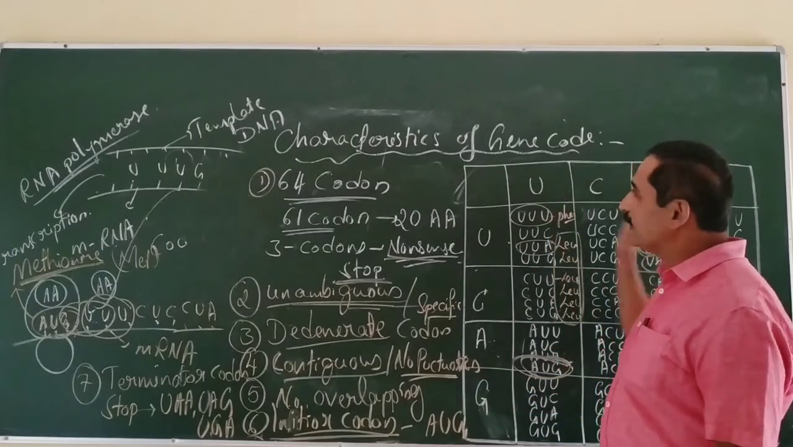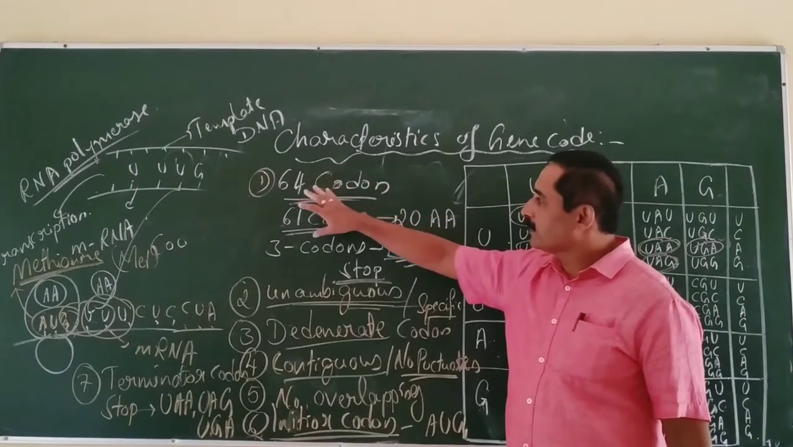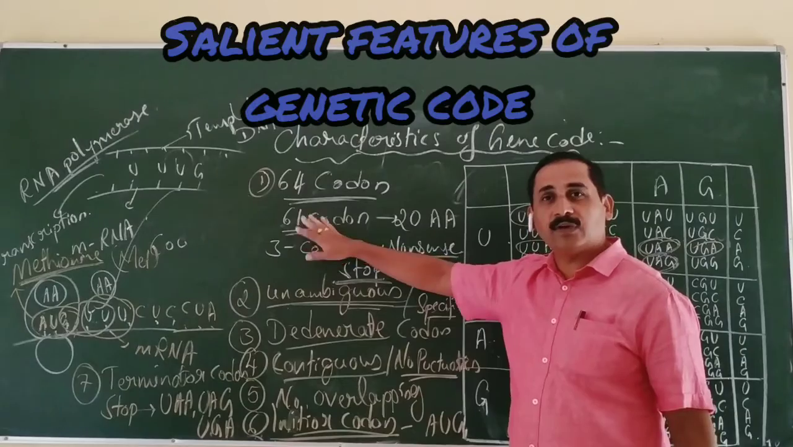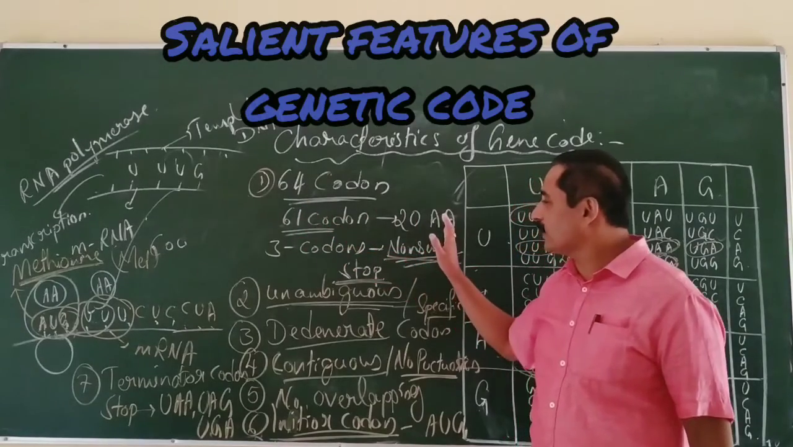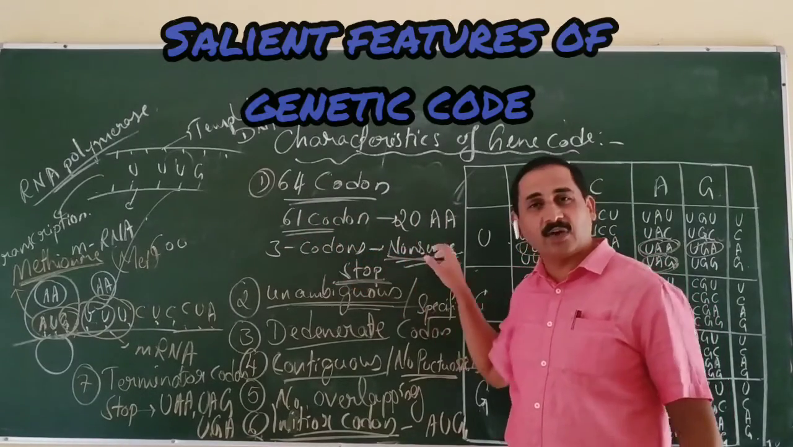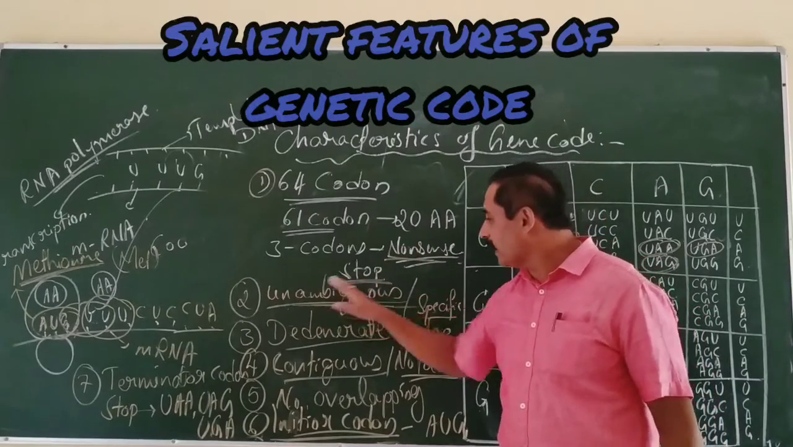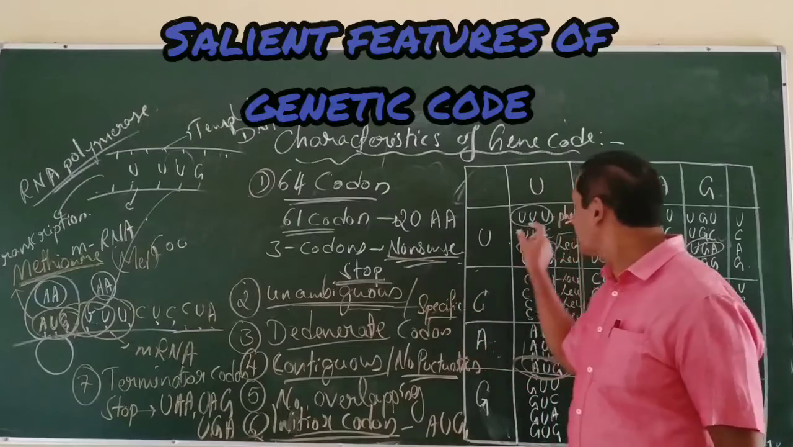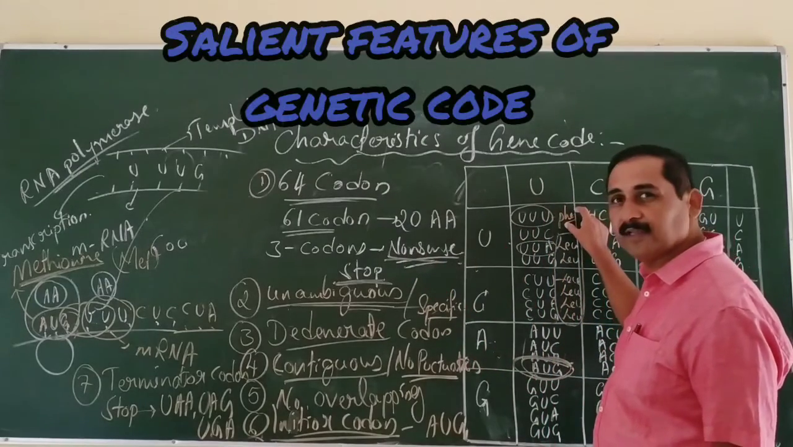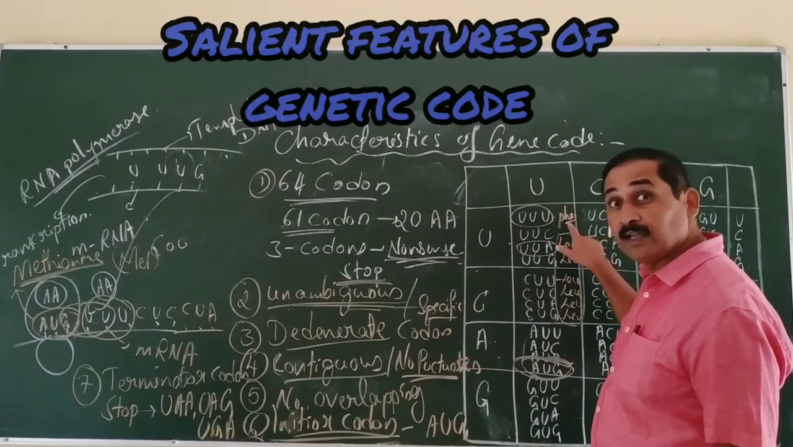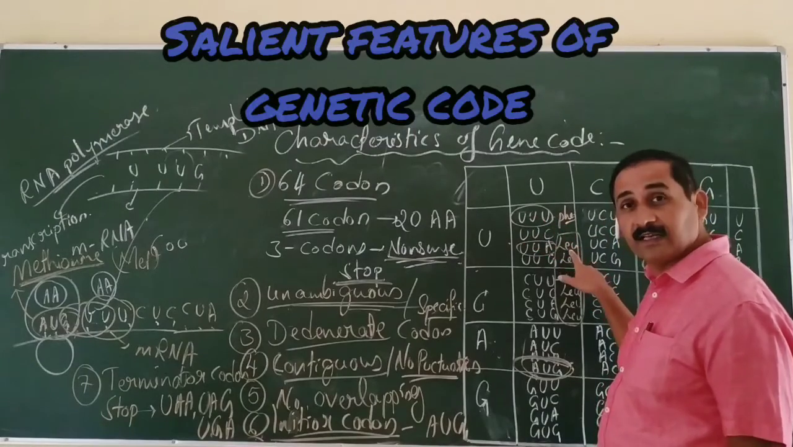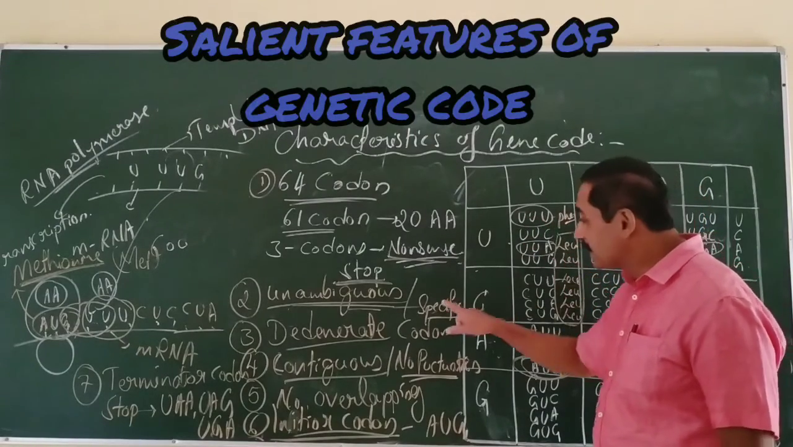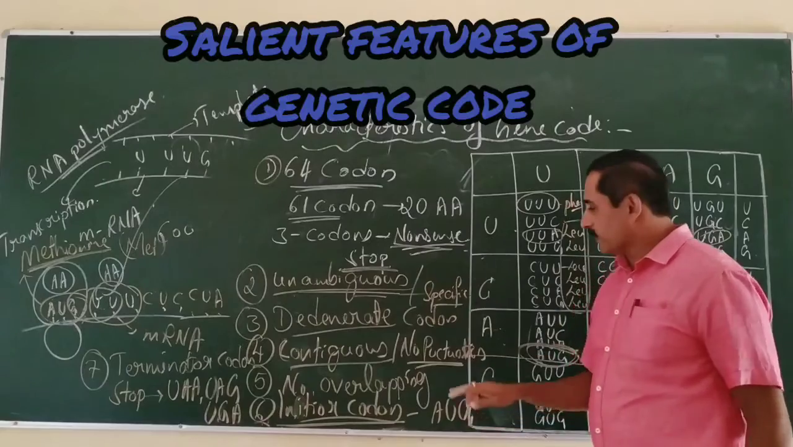The 64 genetic codons are possible. Out of 64, 61 code for 20 amino acids. 3 are nonsense codons, stop codons. They are unambiguous, very specific. A triplet codon codes for an amino acid. A particular codon never codes for any other amino acid. That is specificity. Degenerate codon.